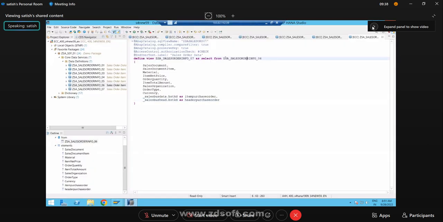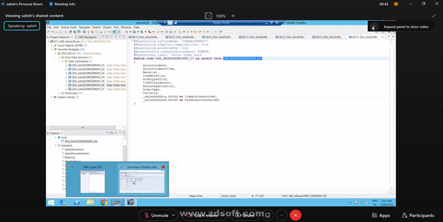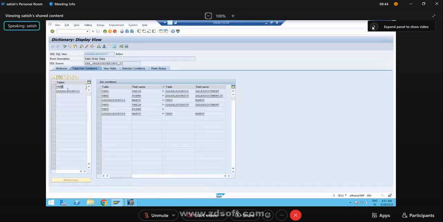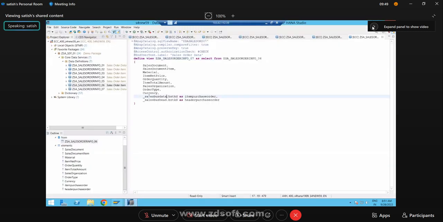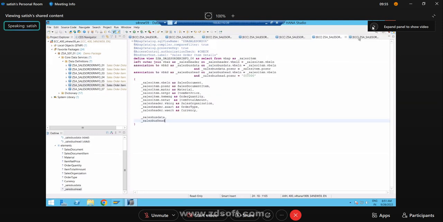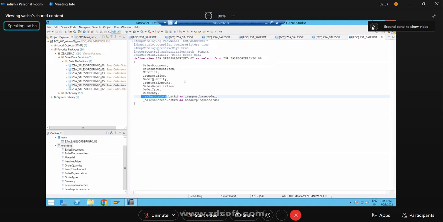This CDS already has a select, and in parallel it is creating a relation to VBKD. Why is it creating a relation to VBKD? Because you referred to the field of one of the associations, which is part of this. This association is referring to VBKD. So it is creating a relation in this CDS because you consumed that field in this CDS.